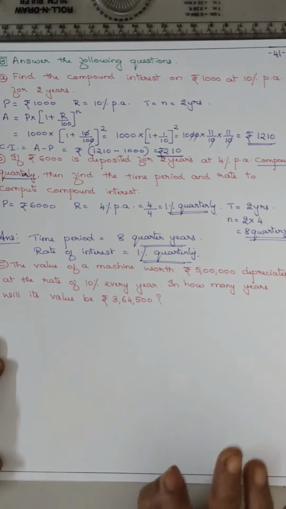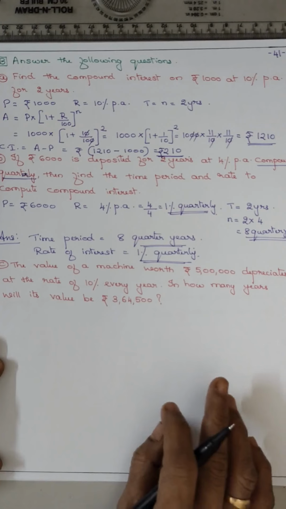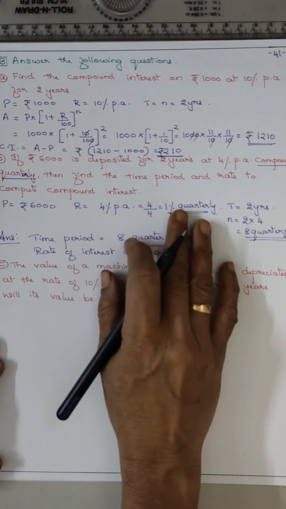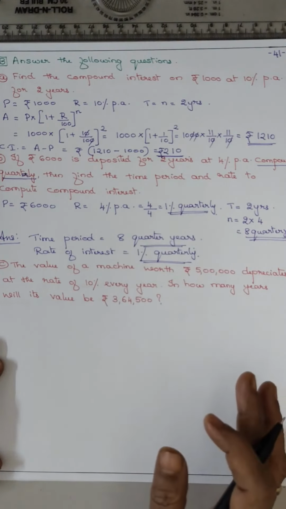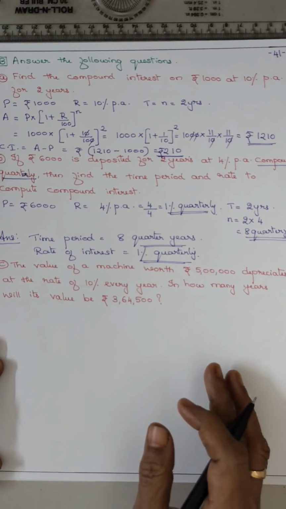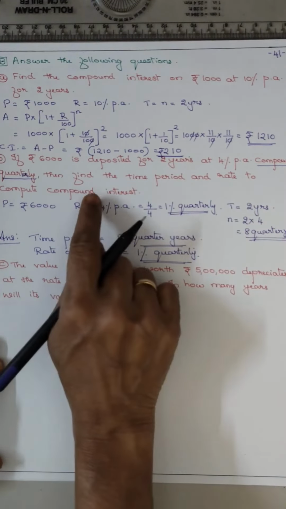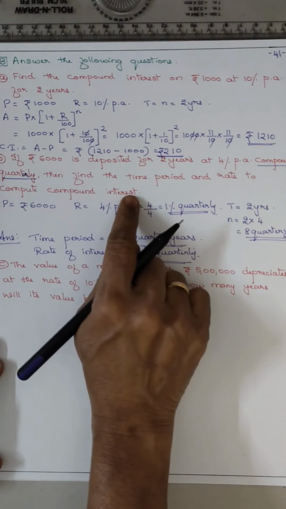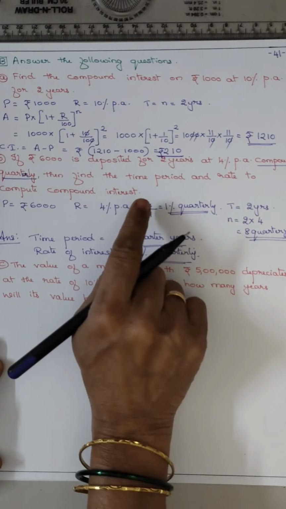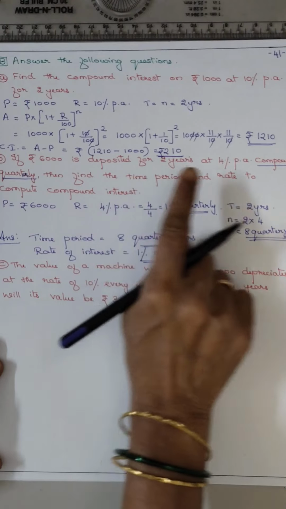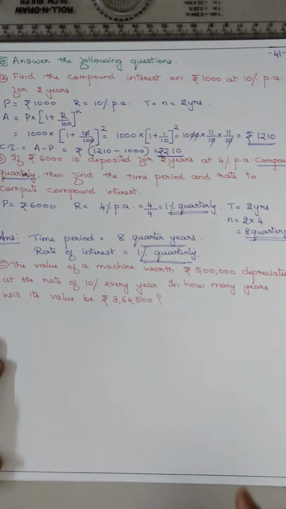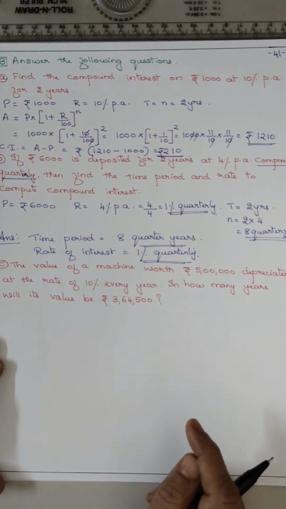Now coming to question C. If you don't read the question properly, you will just waste your time. So they have asked find the time period and rate to compute the compound interest. Not to find out the compound interest, it is only time period and rate. Now coming to the question number C.